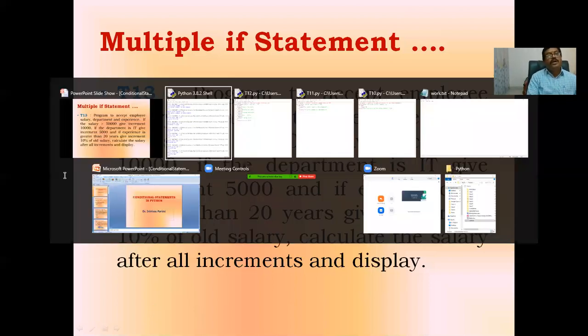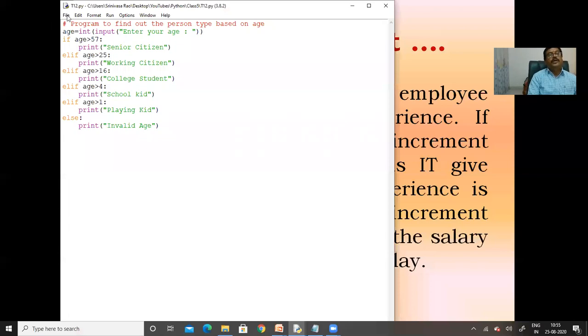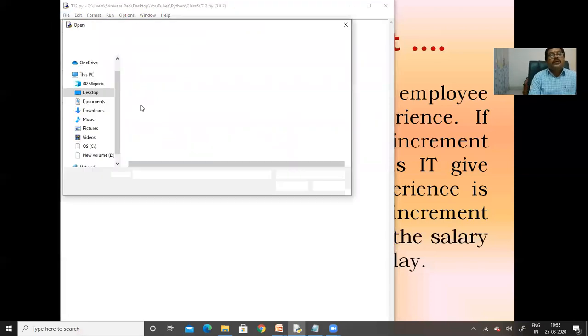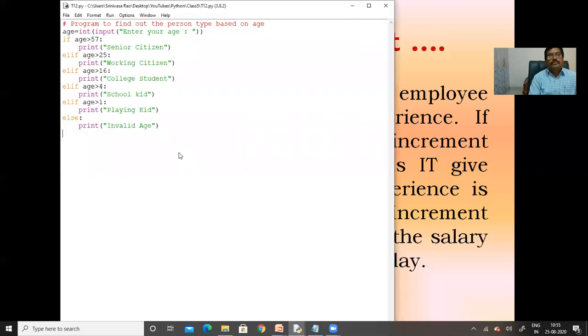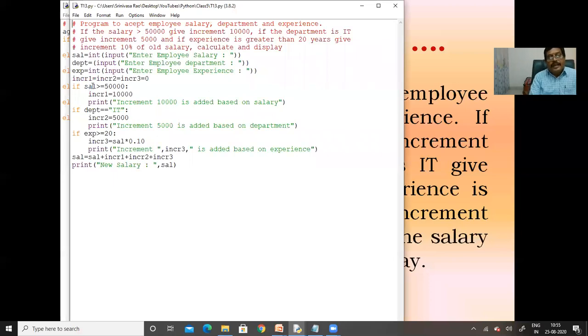Now we are going to open that particular program, T13. See here, salary I am going to consider. Salary I am accepting from the user, and it returns a string, and I am converting it into an integer, and after converting to an integer I am storing it into a variable sal.